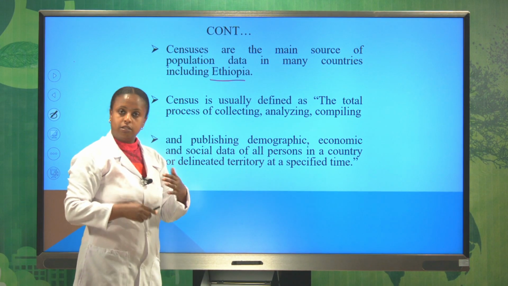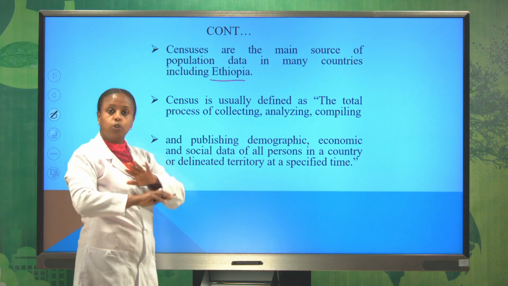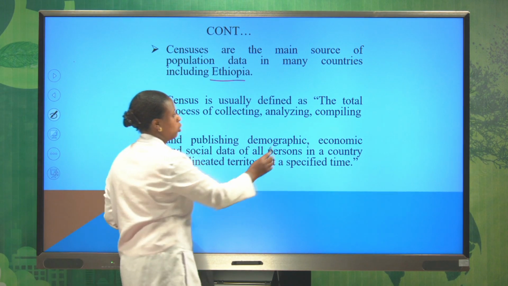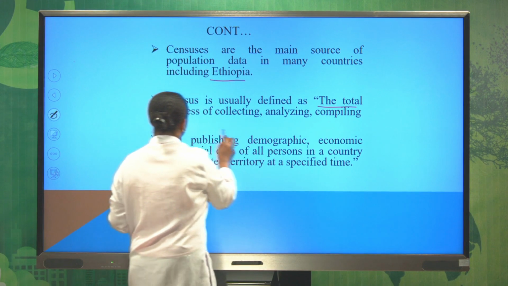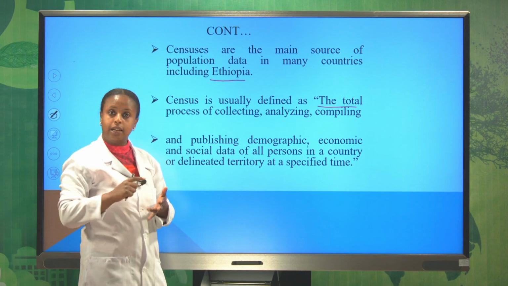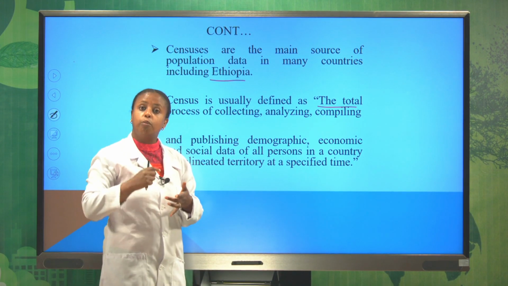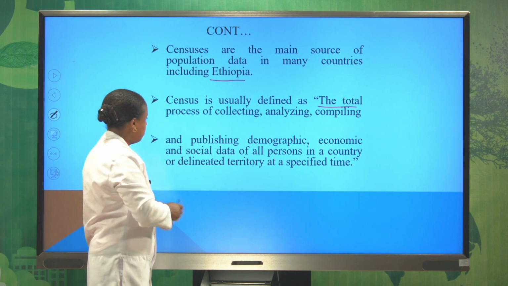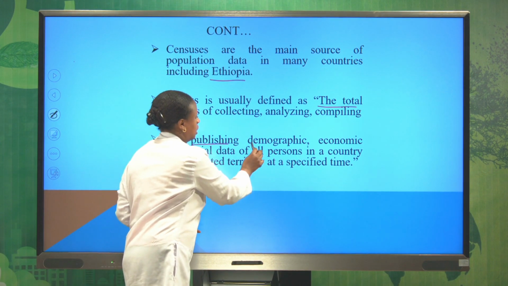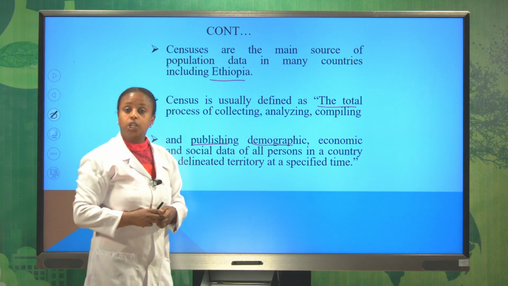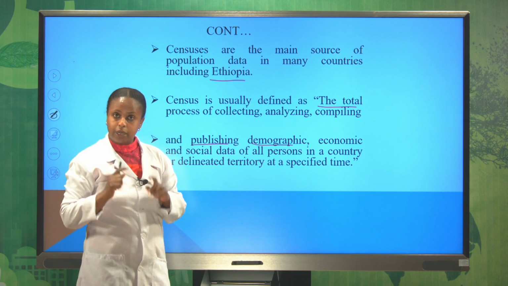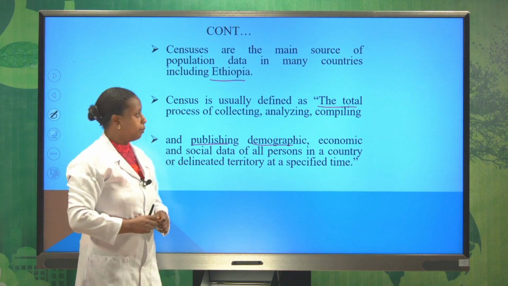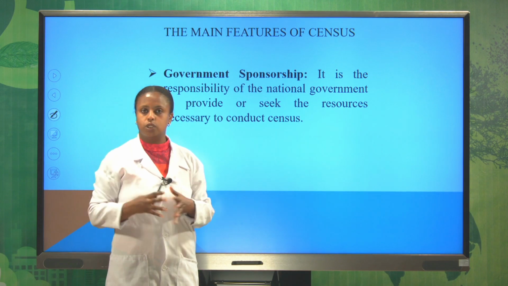It is defined as a total process: first collecting, then analyzing, then compiling and publishing demographic, economic and social data of every person in a country.